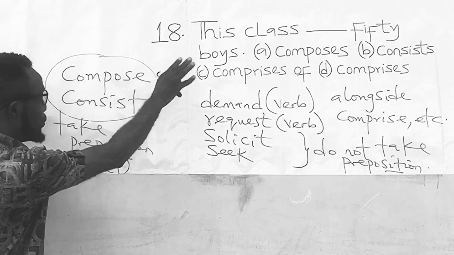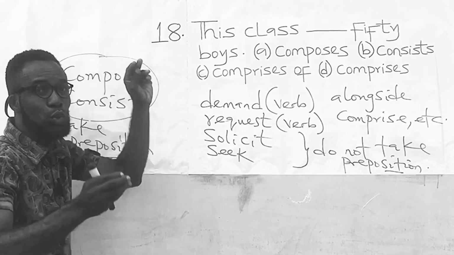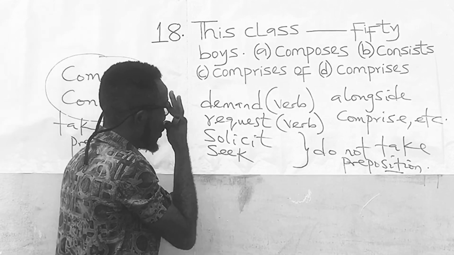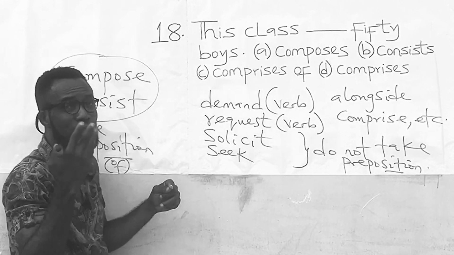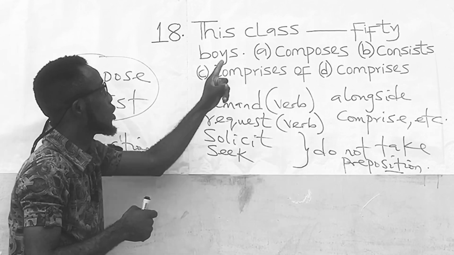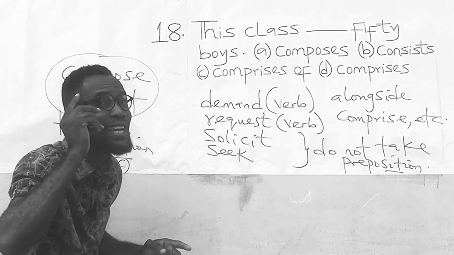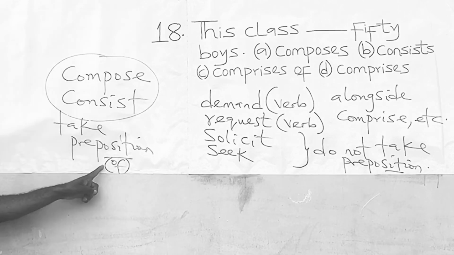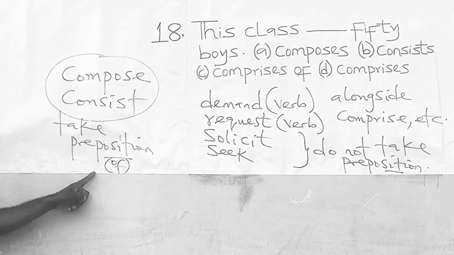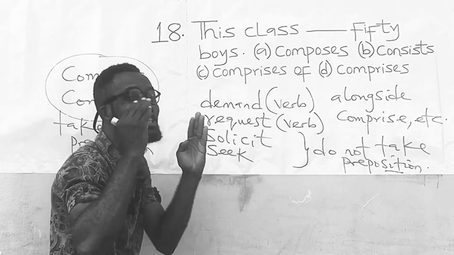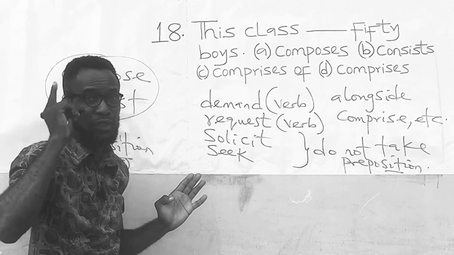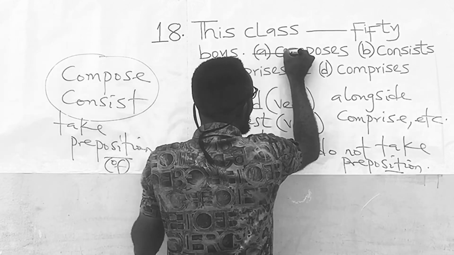Let us apply everything to this question with a view to answering it correctly. If you look at option A, you will find out that it contains composes. And we have said that compose must carry the preposition of, compose of. But in option A, they did not give it a preposition. Therefore, option A is wrong.